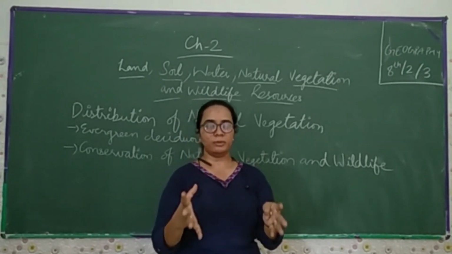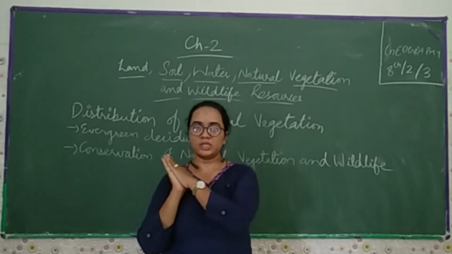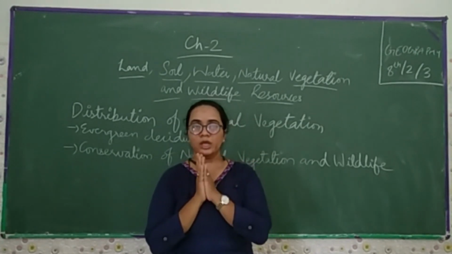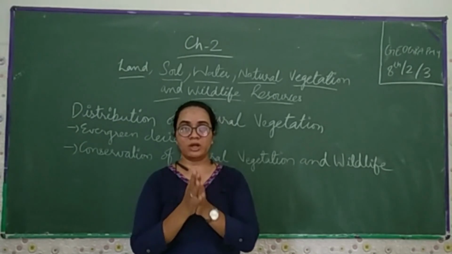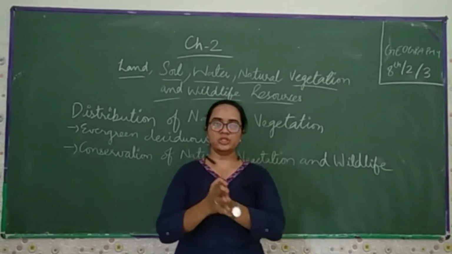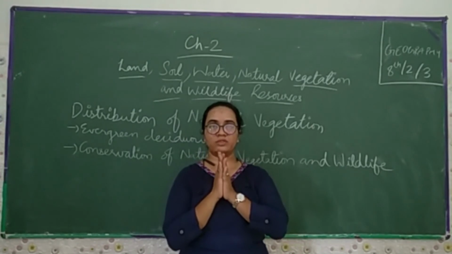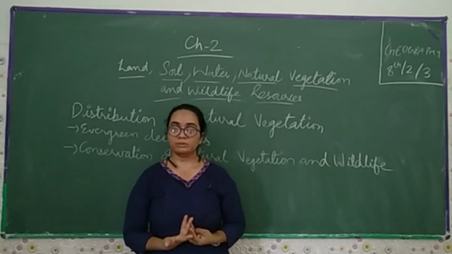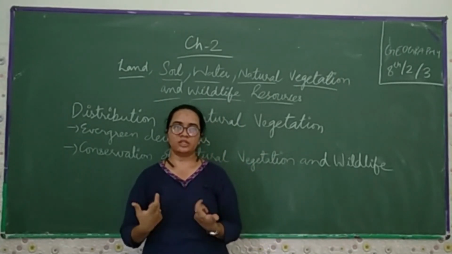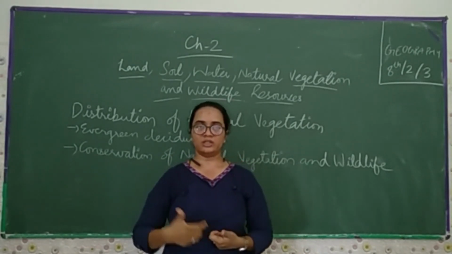If we can't use it in a limited way, one day it is going to be completely exhausted. If we talk about the animals, the marine animals or the wild animals, they are going to be extinct one day, and some of the animals are on the verge of extinction. So it is the duty of each and every individual that we have to save our planet, the birds, our marine animals, our wild animals, each and every creature on this planet, so that they do not go on the verge of extinction. So these are the things which we have completed in the third part of this video.